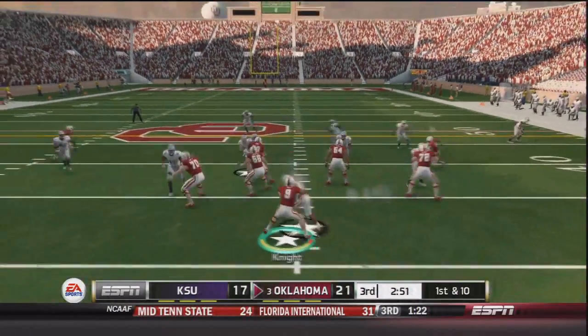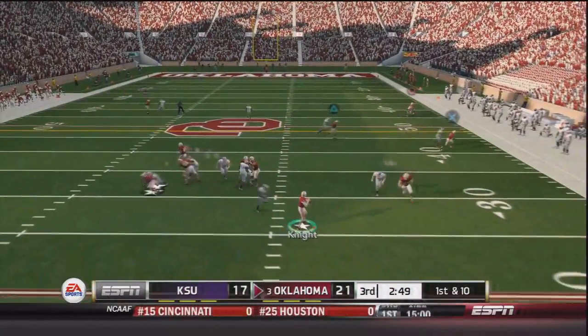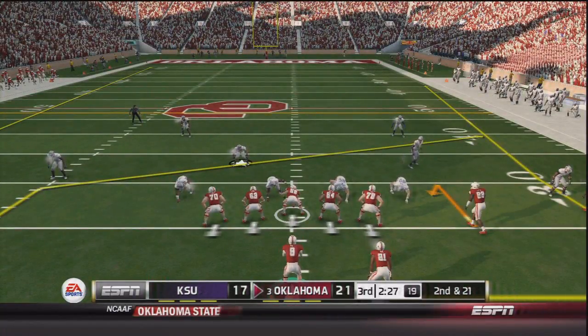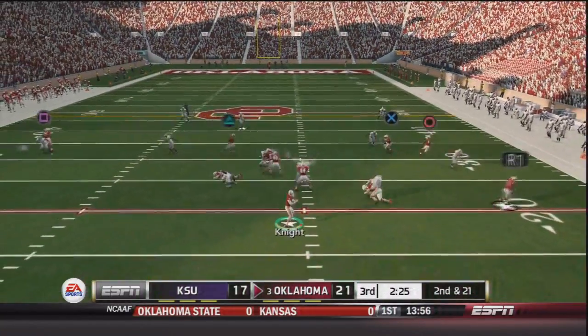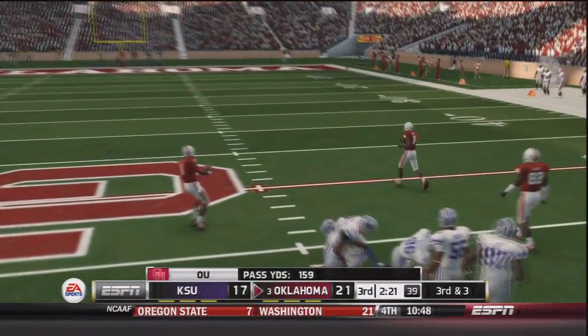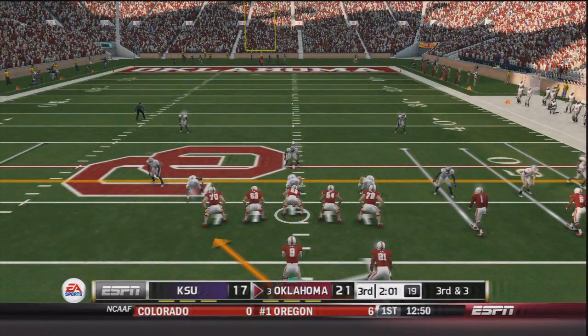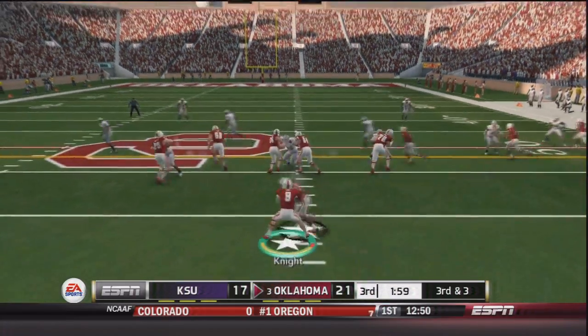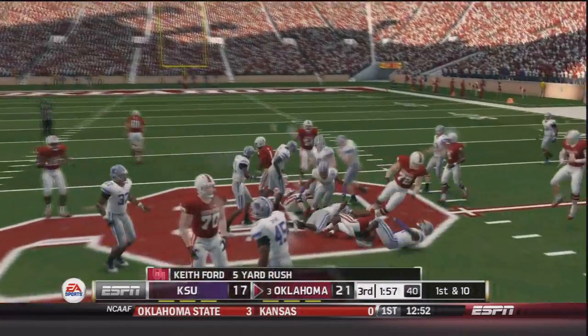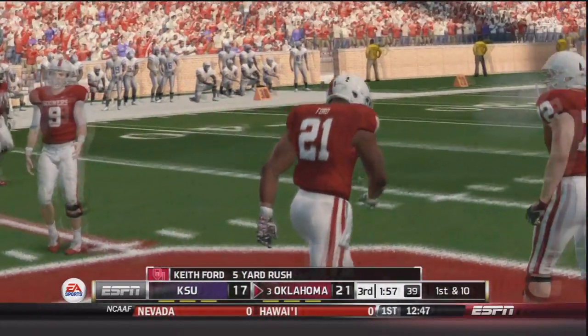So 1st and 10. In shotgun now. Play action to Keith Ford. He's sitting in the pocket, and he will be sacked. A loss of 11. So now it's 2nd and 21. Knight takes the snap. Trevor Knight throws, caught by Micaiah Quick, and Micaiah Quick gets most of those yards back on that play. Now 3rd and 3. In shotgun, handoff to Ford. Ford up the middle. He's breaking tackles, and he has the first down, a 5-yard gain to keep this drive alive.